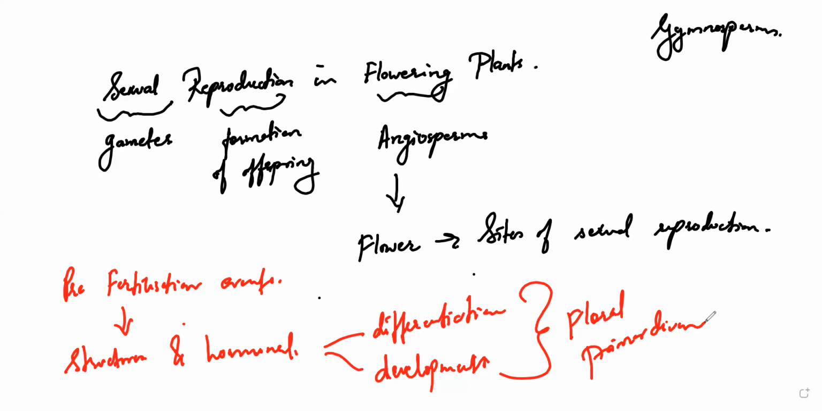Now, usually the things which produce the flowers are called inflorescence. This inflorescence will bear the floral buds, and then it will form a flower. So basically, we'll be seeing in detail the structure of the flower.